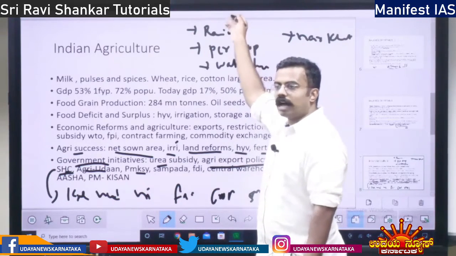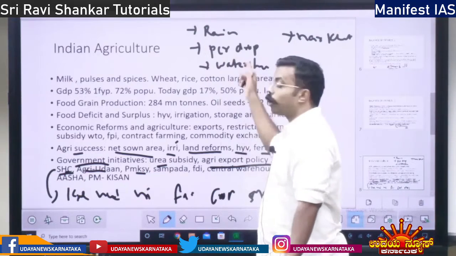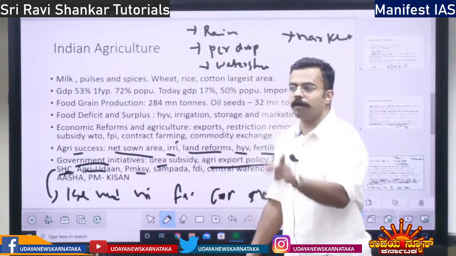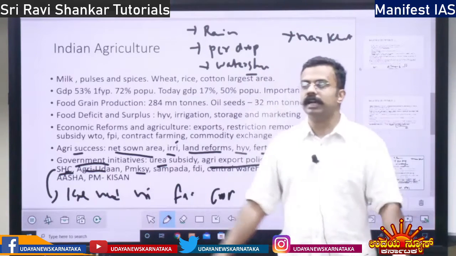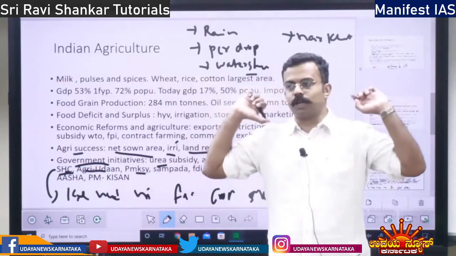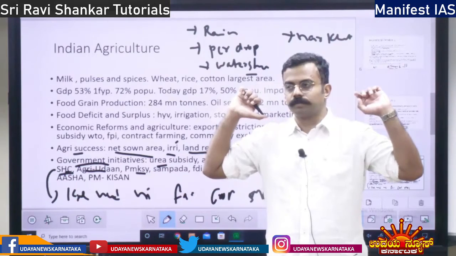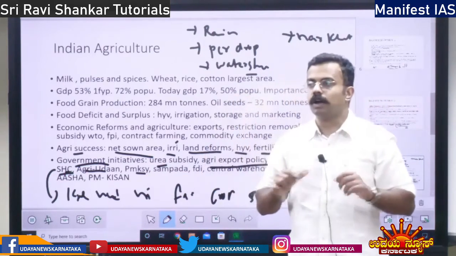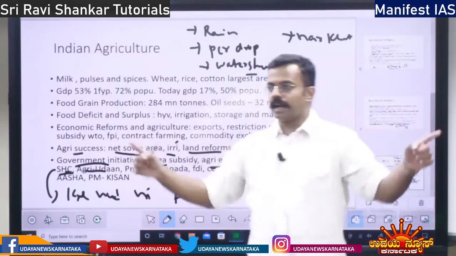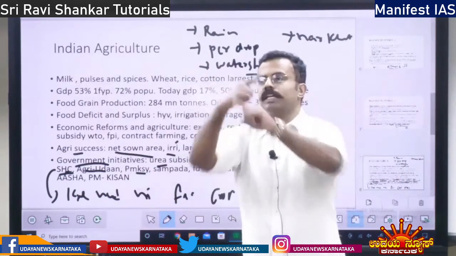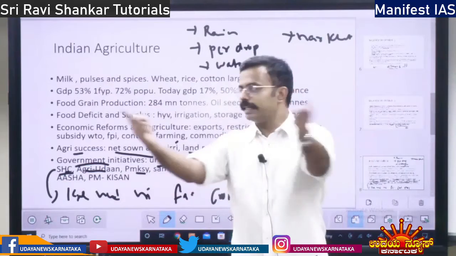Rainwater harvesting, you know, harvesting the rainwater. Per drop more crop means for every drop there should be more crop. Then watershed development. What is a watershed? See, you have to decode the word watershed. See, there is one area. Let's say there are mountains around, fully covering this area.